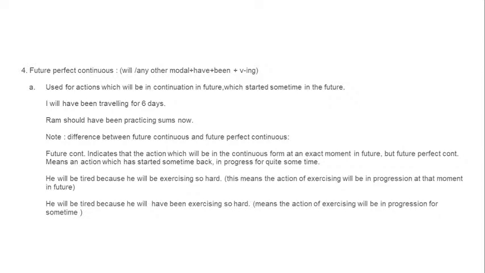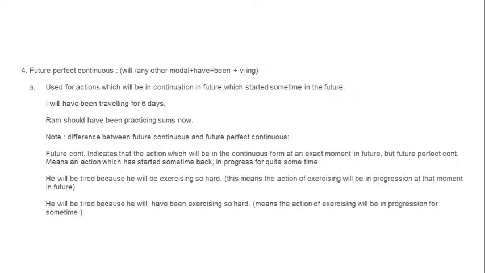But in the future perfect continuous tense, you get to know three things: that it has already started some time back, that it is still in continuation, and that it will be in continuation till some time of future. See, two examples I have taken in order to clear this fact.